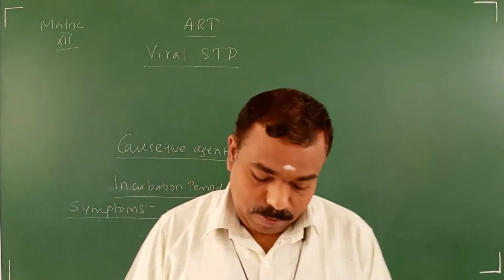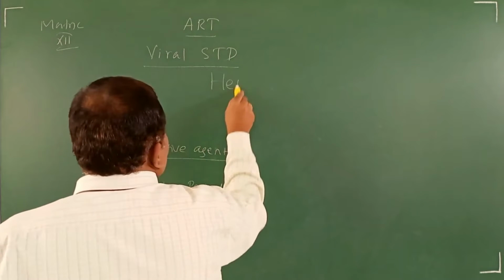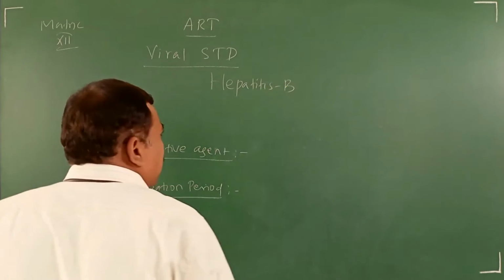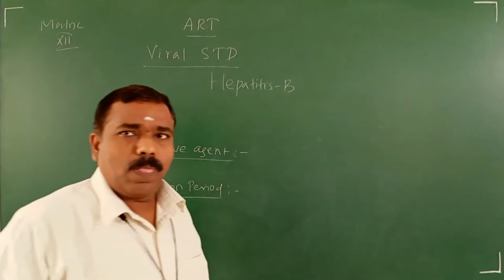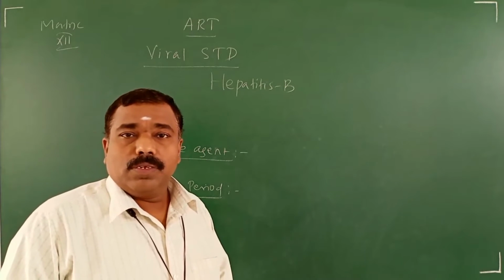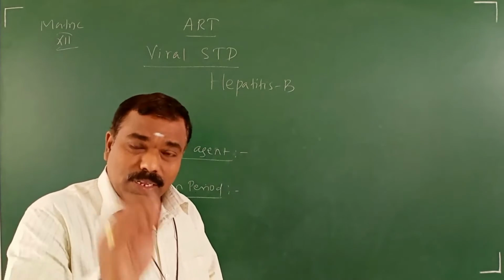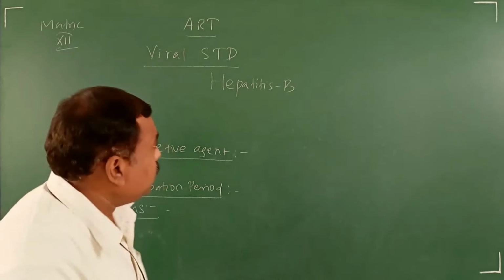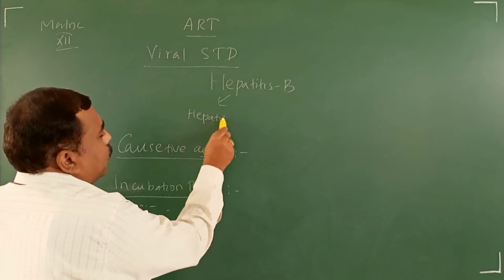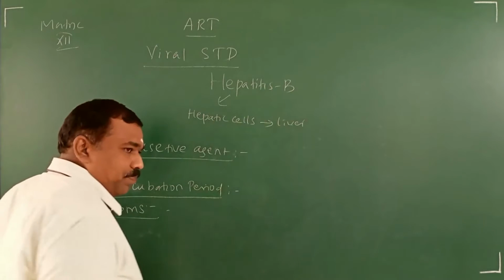Hepatitis B. Generally, we can pronounce hepatitis or hepatitis, both the same. The meaning of hepatitis: hepatic cell. The hepatic cell is present in the liver.